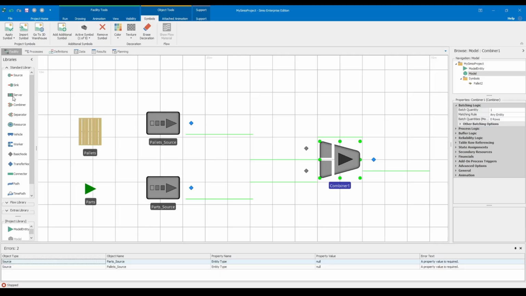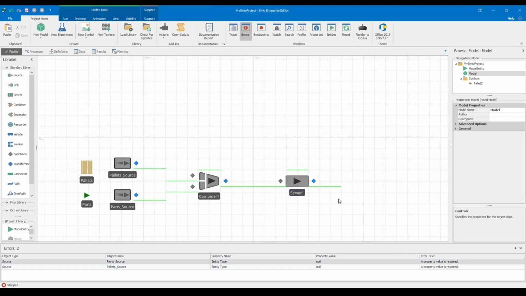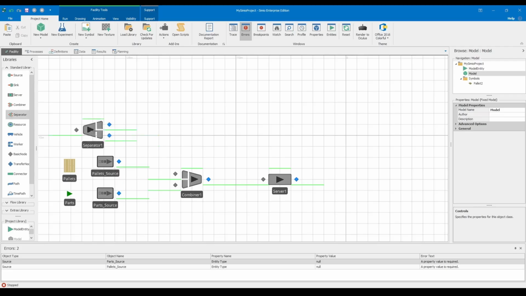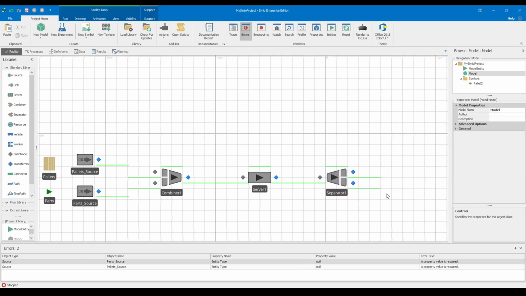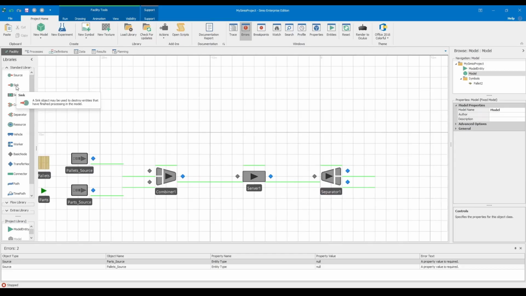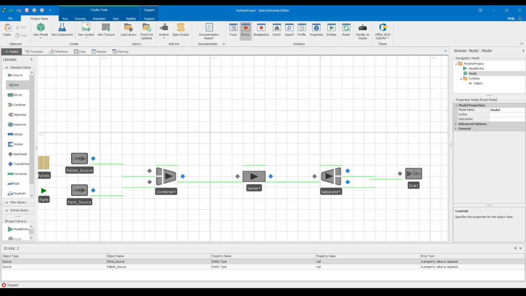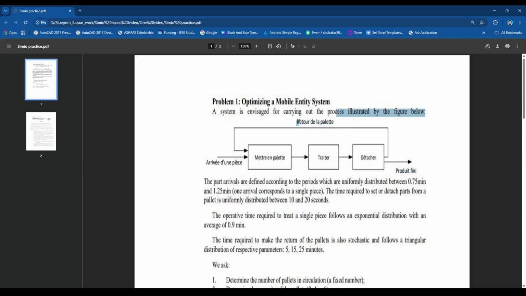They must satisfy two very strict performance criteria provided in our practice problem. The first constraint is throughput. The system must be capable of producing exactly 55 finished products per hour. The second constraint is the lead time, or the average time a part spends in the system, which must be kept to a maximum of 1 hour.